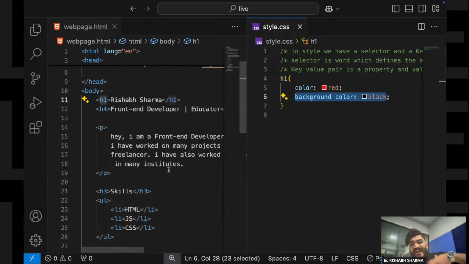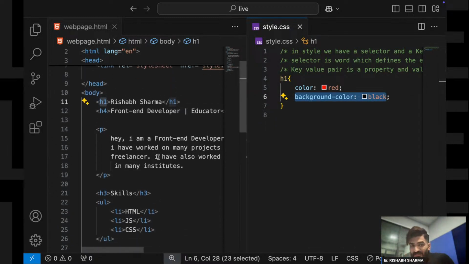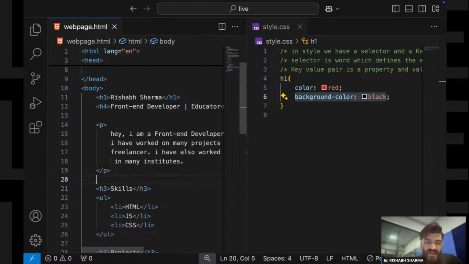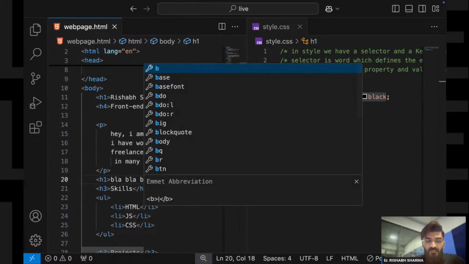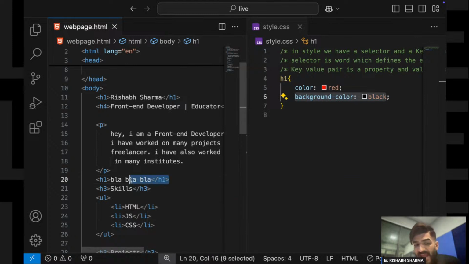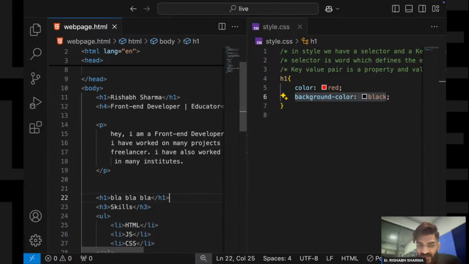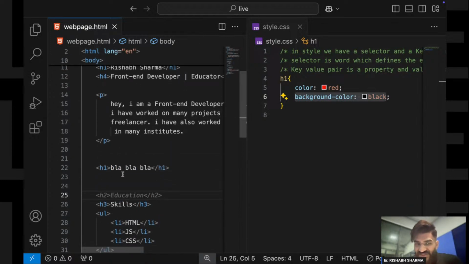Now suppose I have more h1 tags, say I have one h1 tag over here, blah blah blah. Okay, so I have added one more h1 tag in my HTML file, right?